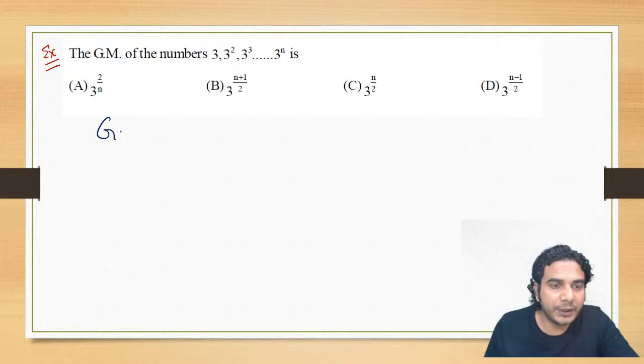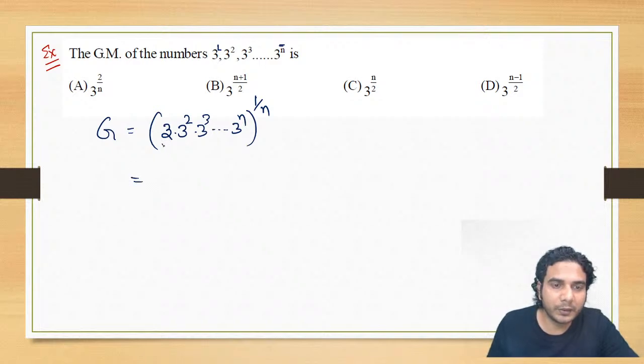So geometric mean G is nothing but 3 multiplied by 3 square into 3 cube and so on up to 3 raised to n, and whole power 1 upon n, because you have n numbers. You can see 3 raised to 1 to 3 raised to n. So you have n numbers, right?